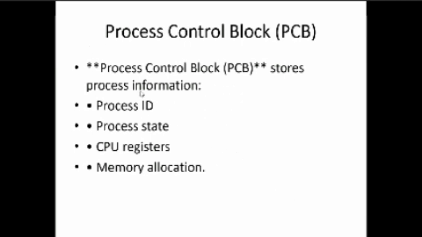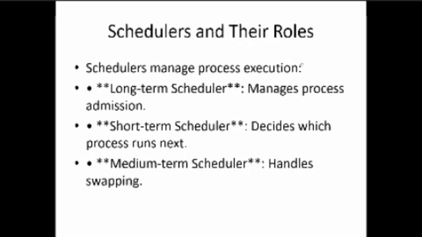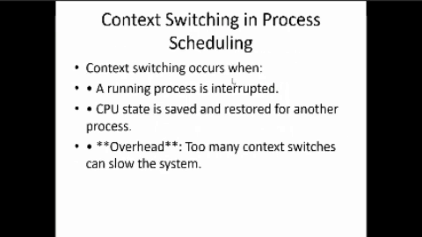Next, the process control block, PCB. It stores process information like process ID, process state, CPU registers, and memory allocations. Next, schedulers and their roles. The scheduler manages process execution: long-term scheduler, short-term scheduler, and medium-term scheduler. The long-term scheduler manages process admissions. The short-term scheduler decides which process runs next. The medium-term scheduler handles swapping.